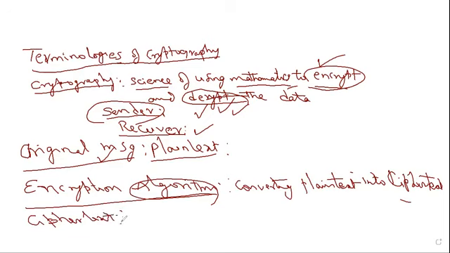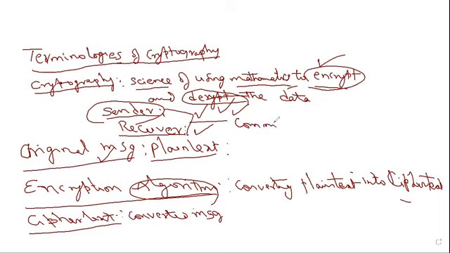Ciphertext is a converted form, a converted message. We also call it a coded message. This converted message is placed onto the communication channel, which the sender and receiver use.